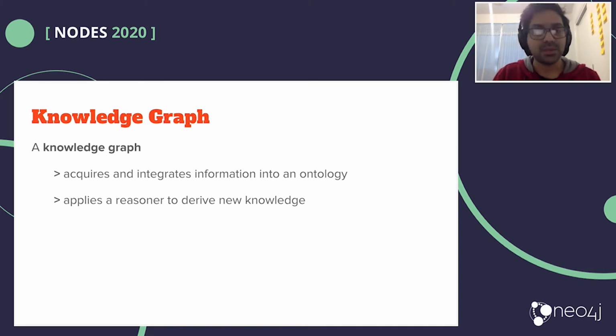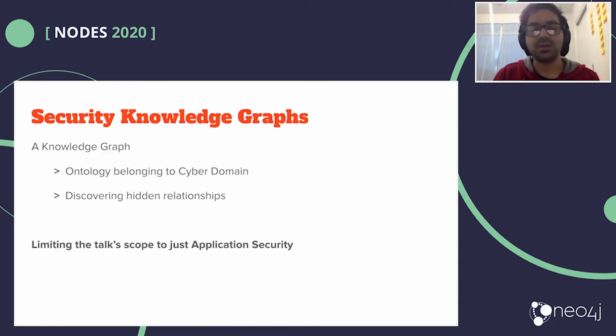And I do agree with this definition, personally at least. So in my definition here, a security knowledge graph would be an ontology that belongs to the cyberspace, cyber domain, where the intent is to discover some sort of hidden relationship. And I'd be limiting the conversation of this talk to just application security, because that is pretty much my bread and butter.